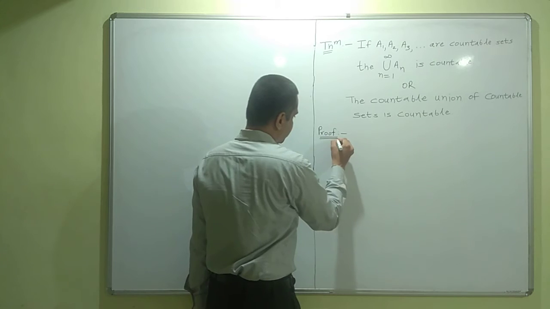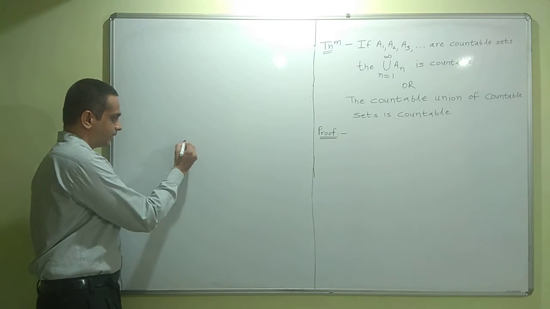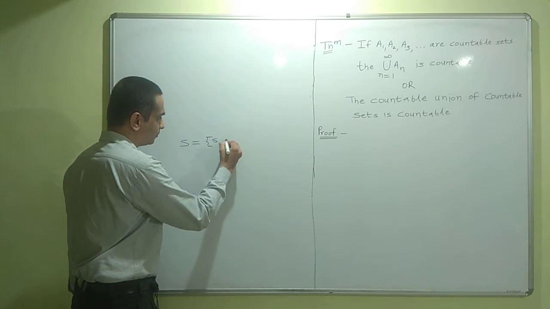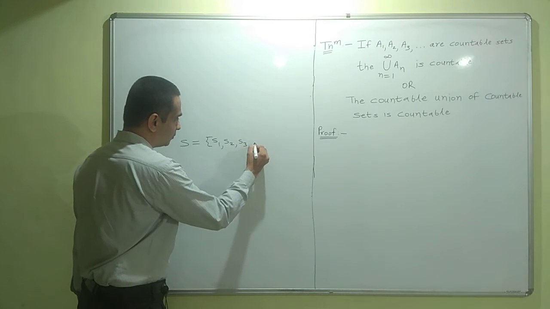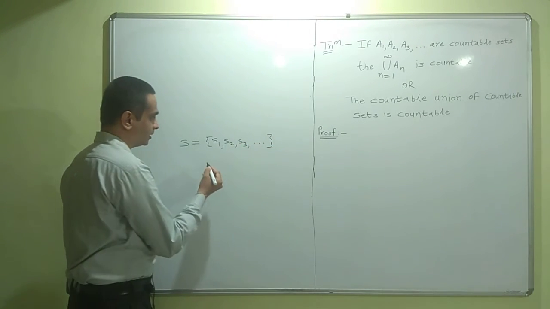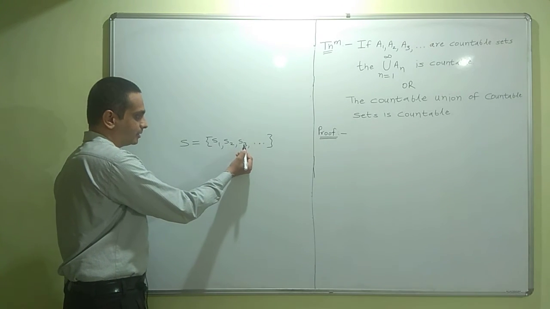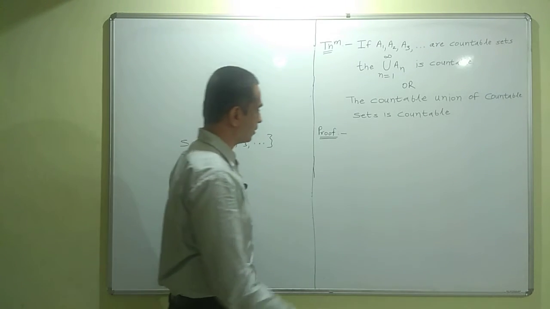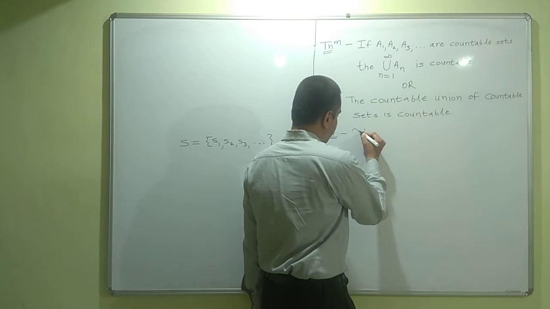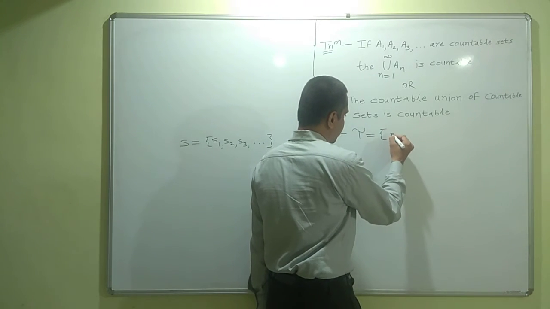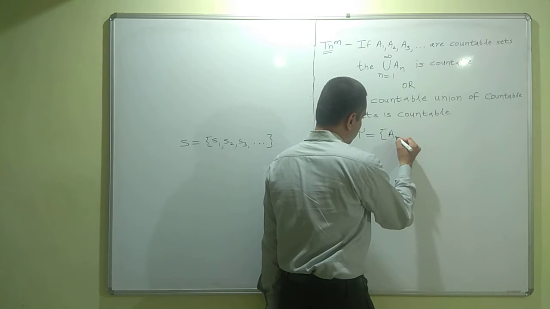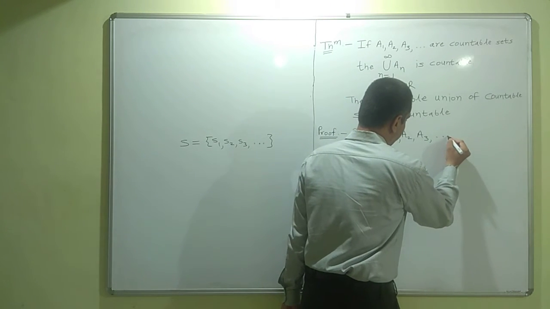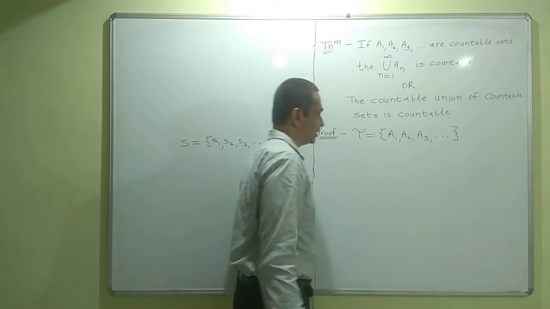What is a countable set? We have seen that elements of a countable set can be represented in the form S1, S2, S3. So we can count the elements of a countable set in this fashion: first element, second element, and third element. Here we have a countable collection of countable sets. Let me call this collection TOE. So TOE is the collection of all countable sets. Note that it is a countable collection of countable sets.